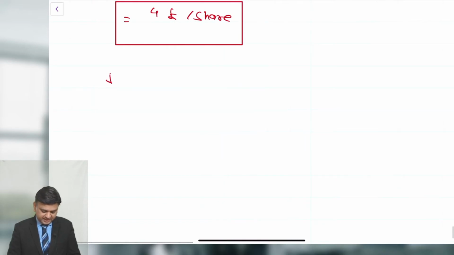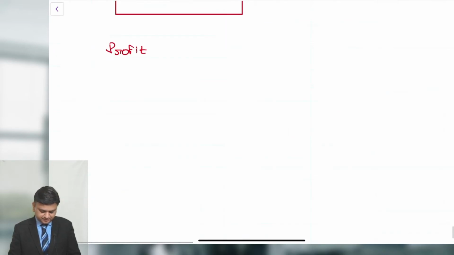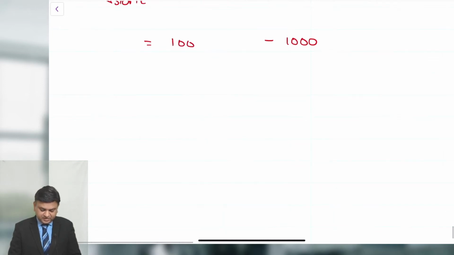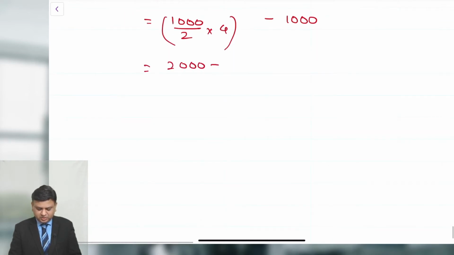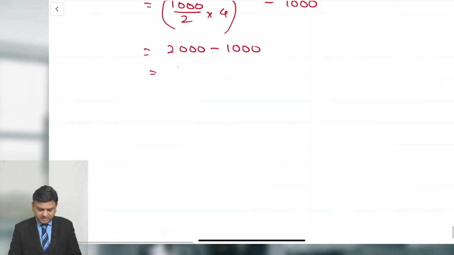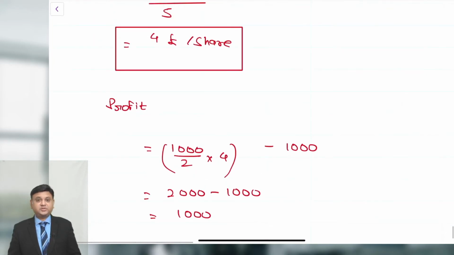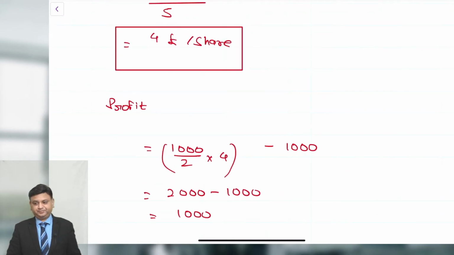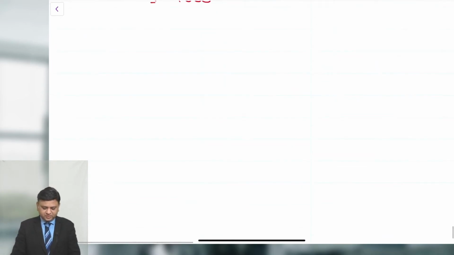Here the profit will be calculated as, we understand that 1000 was the price that you paid to purchase the right. Now the value of the right is increasing to 4. It means that the value of the right increases to 2000 from 1000 and you make a gain of 1000. So this is the way we can make the profit of 1000. Okay, write down the answer further.